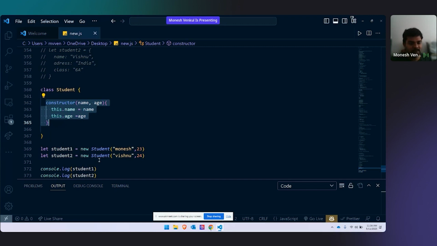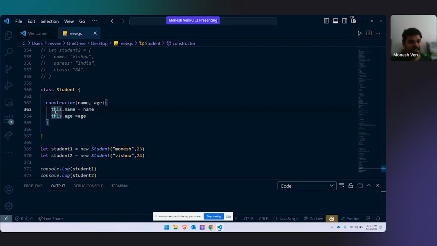You have to set Monish and 23 to student 1. You have to set Vishnu and 24 to student 2. This is called setting the values, or initialization. This is done by your constructor. That is why I have given name and age here. And what is this dot name and what is this dot age? If anyone remembers, I have talked about this.